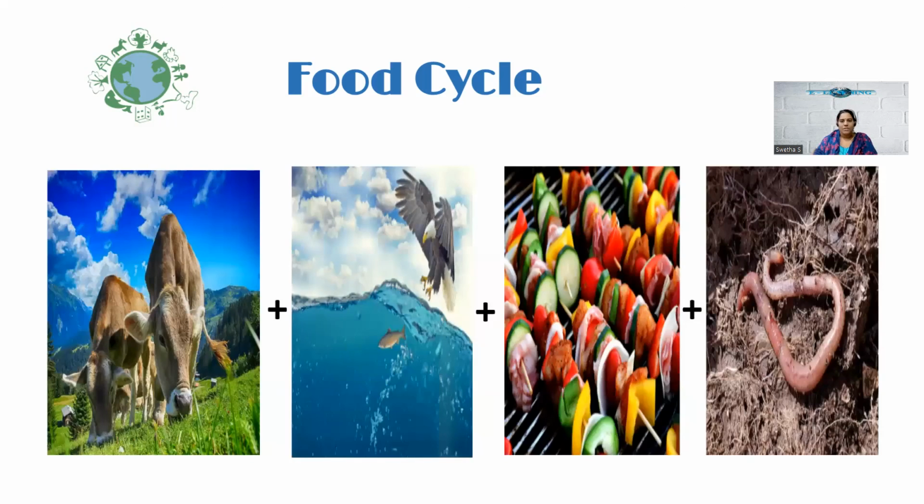In this slide you can see the examples for herbivores, carnivores and omnivores. Herbivore examples are cows eating grass, and a carnivore is an eagle eating fish, and omnivores, that is we human beings, feed on both plant and animal-based food. And finally an earthworm, a decomposer which decomposes the dead matter.